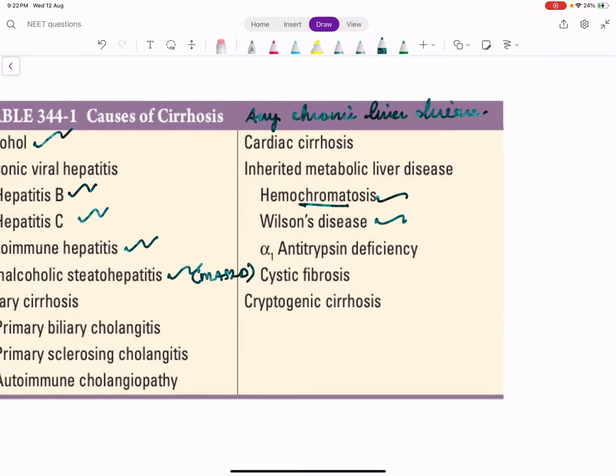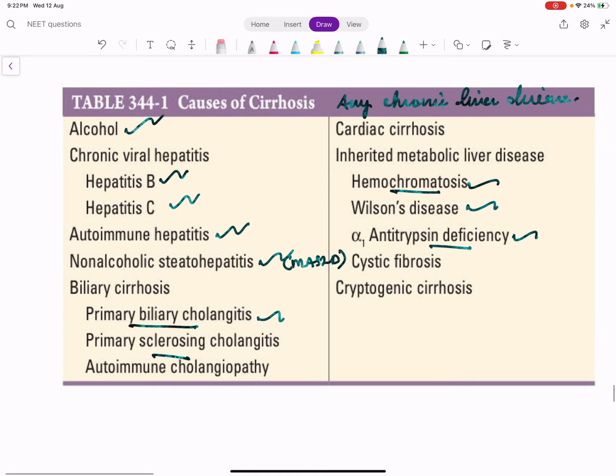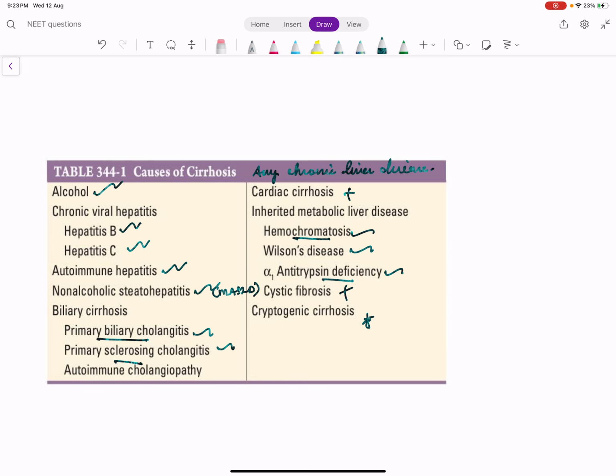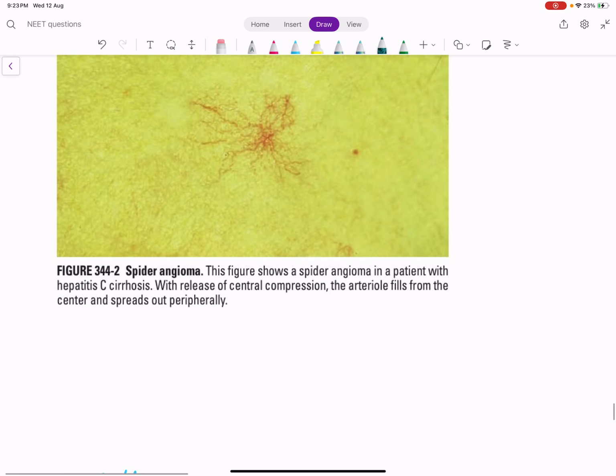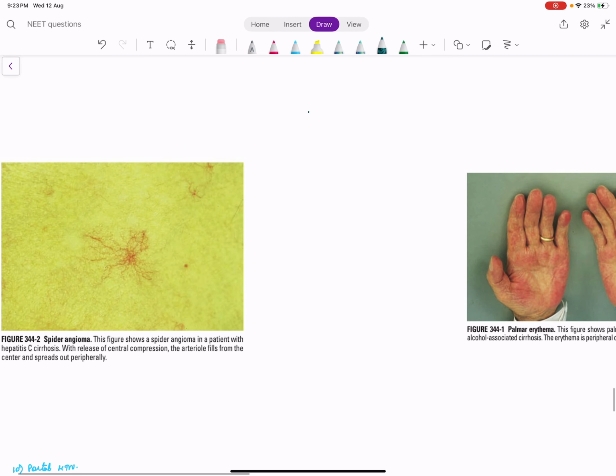Hemochromatosis, Wilson's disease, alpha-1 antitrypsin. Primary biliary cirrhosis, primary sclerosing cholangitis, right? Apart from that, we have one or two causes like cardiac cirrhosis, cystic fibrosis, etc. So what importantly happens in cirrhosis is a pathology called portal hypertension.